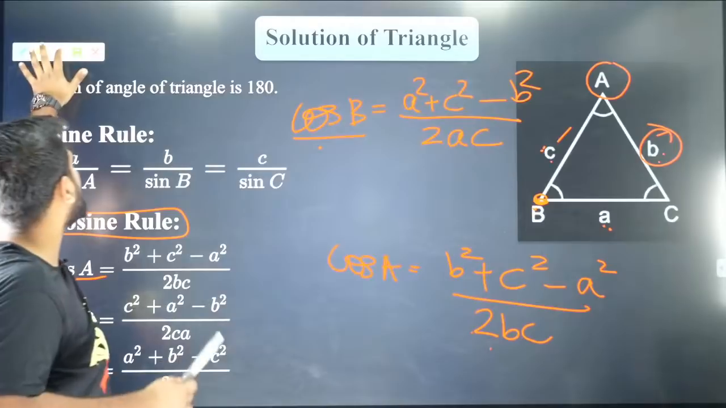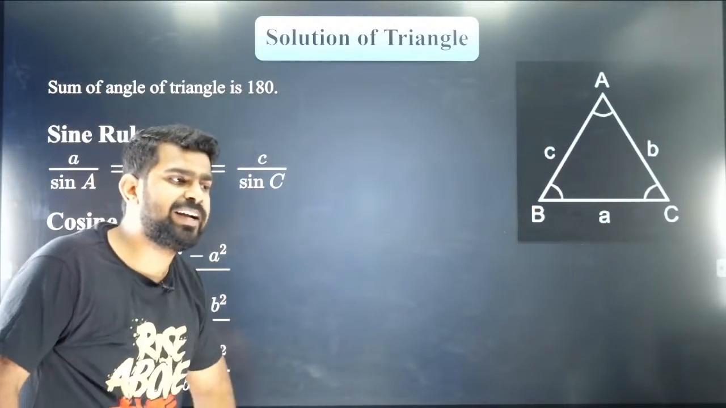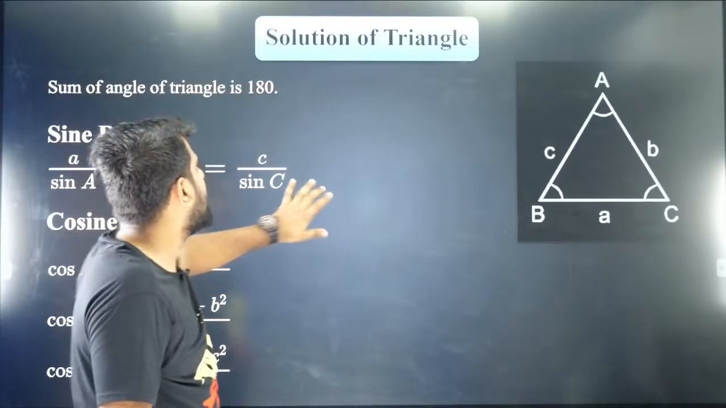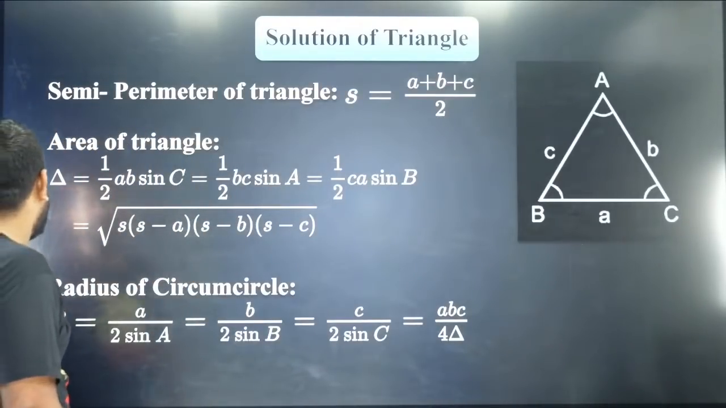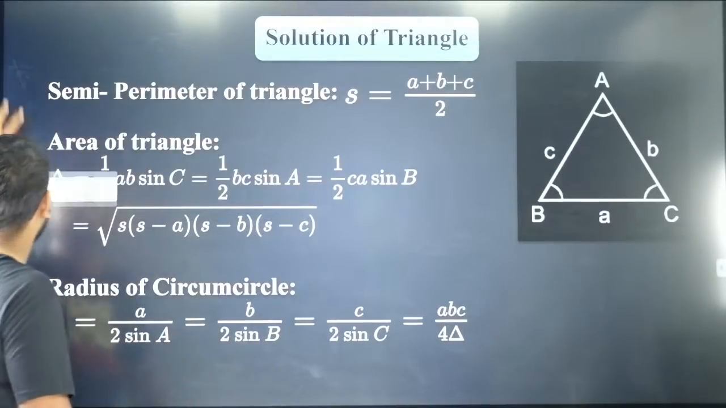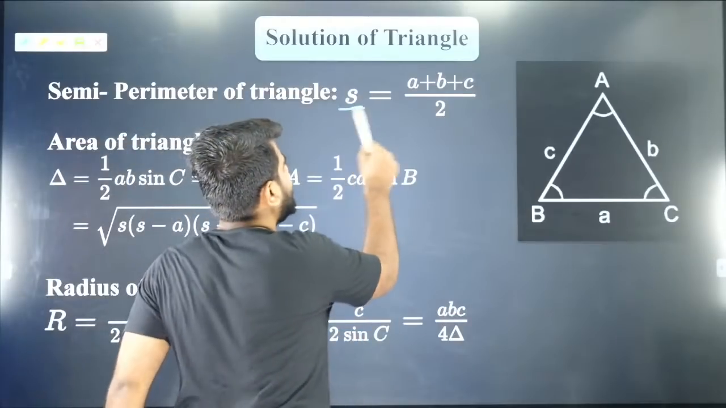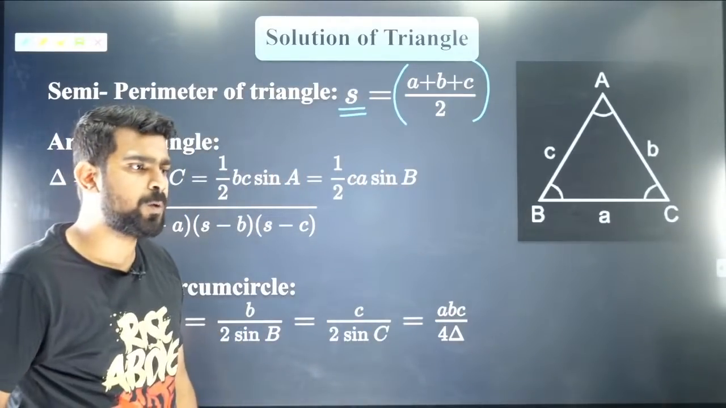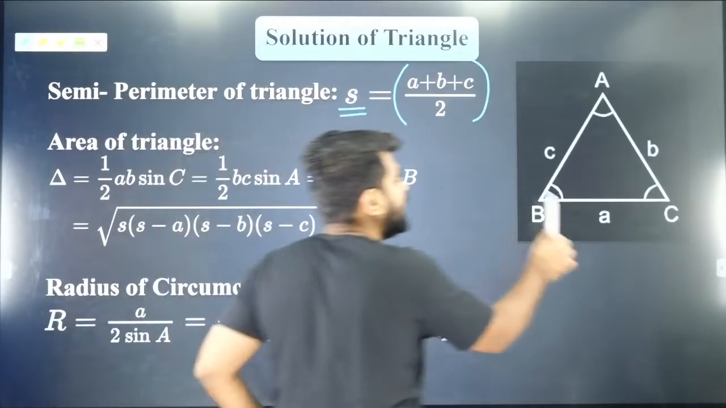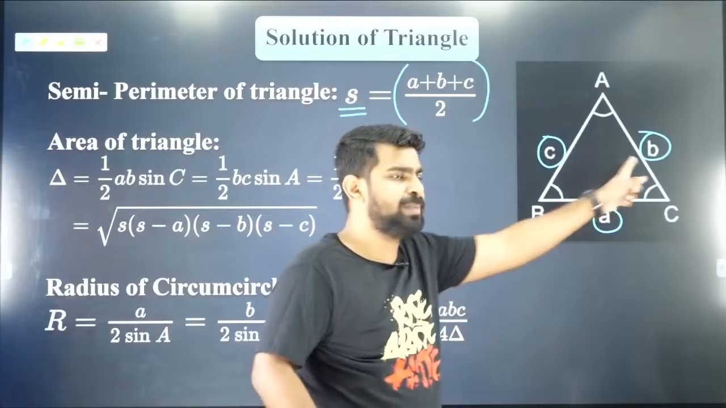So that's about your cosine rule. I hope you guys liked it. Shall we move forward? Brilliant, guys. So here we go to the next thing. The next important stuff which I want everybody to remember is your semi-perimeter. What is semi-perimeter? s is nothing but (a plus b plus c) by 2. It is nothing but half the perimeter. What is perimeter? Perimeter is the sum of all the 3 sides, a plus b plus c.